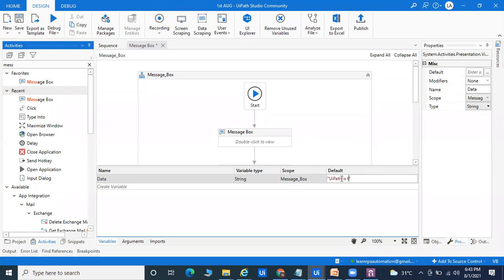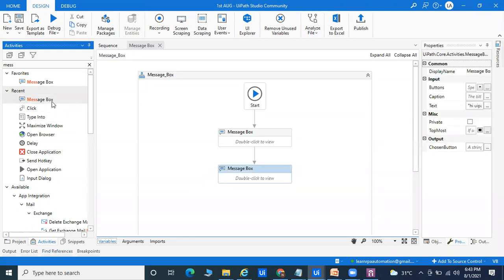Either you can pass it with a double quote, or you can pass it with a variable. UiPath is the best software. The same thing, if you want to display it with a message box, definitely you can take this message box and you are able to automate. Okay, so right now you can see these things.